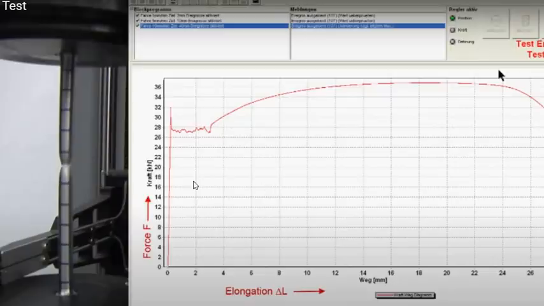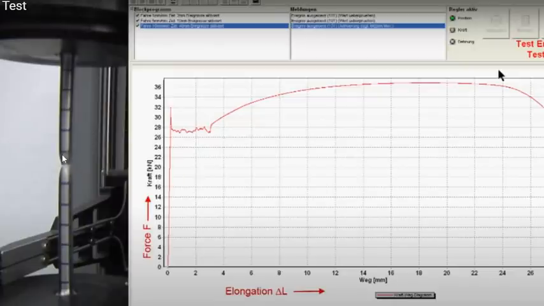But commonly, instead of force and elongation, we use the stress and strain graph. The shape of the graph is the same, but instead of force we use stress, and instead of elongation we use strain. The reason is that a force and elongation graph is based only on this specimen.